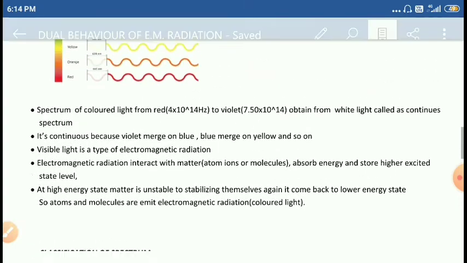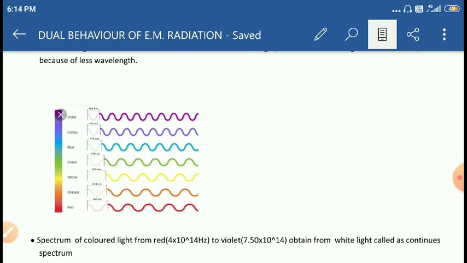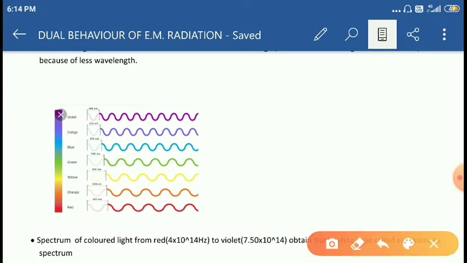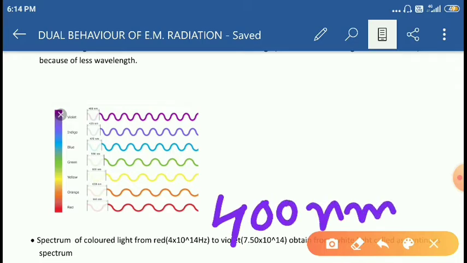Right. If any electron in matter absorbs a wavelength of 400 nanometer, then it emits the violet color.